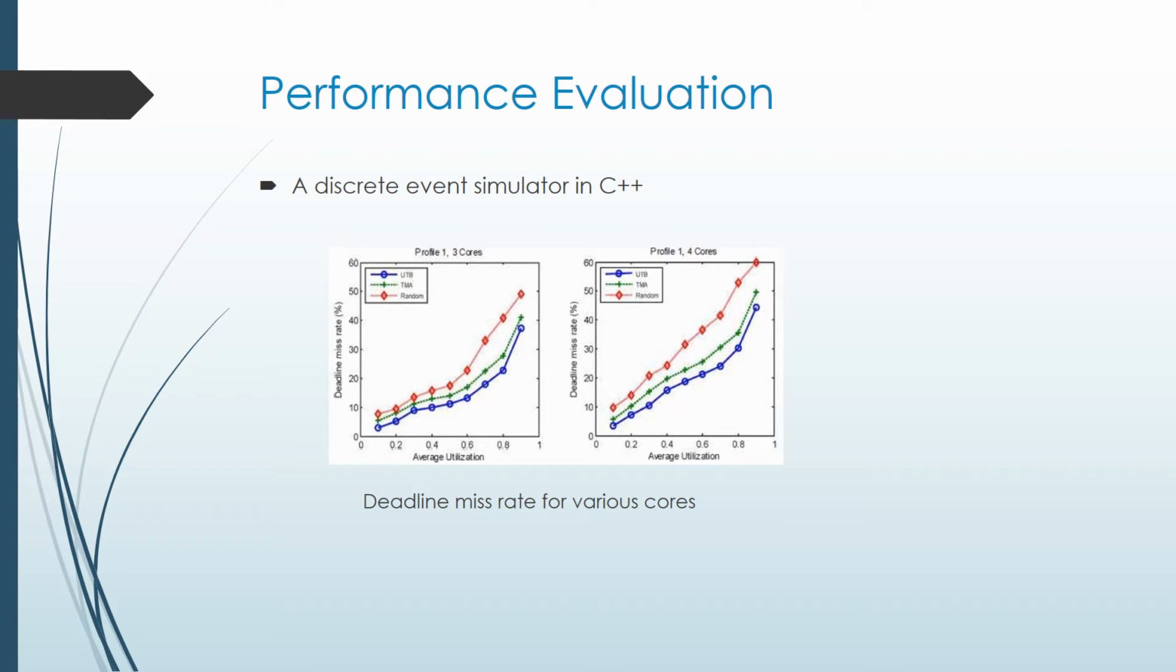Performance evaluation of UTB. A discrete event simulator in C++ is used to evaluate the performance. The graph below shows the deadline miss rate for various cores ranging from 1 to 3 and 1 to 4. It can be seen from the graph that UTB considerably reduces the deadline miss rate compared to the other two algorithms, which are random partition and task movement algorithm.